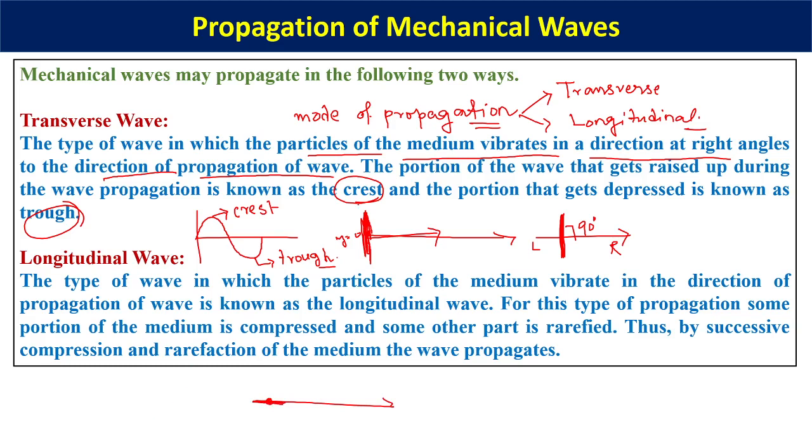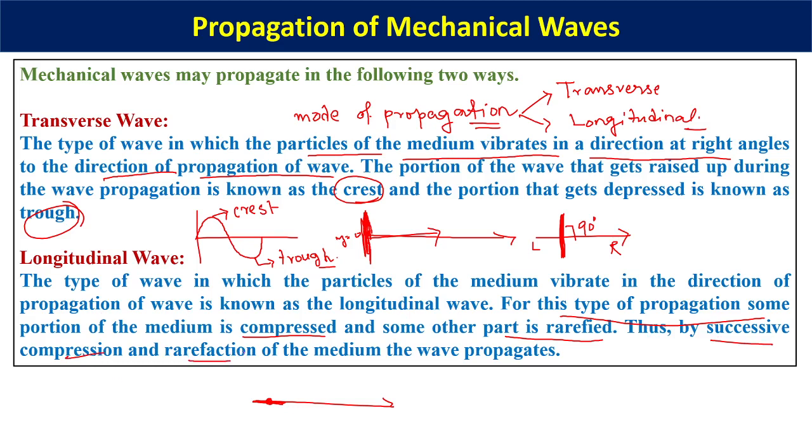So the plane of vibration of the particle and the direction of motion of the wave remain the same. For this type of propagation, some portion of the medium is compressed and some part is rarefied. So these waves propagate by successive compression and rarefaction of the medium.